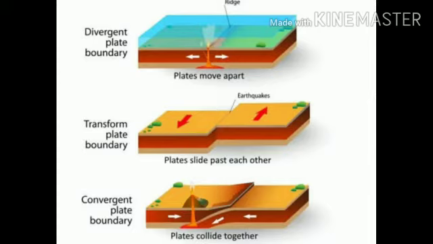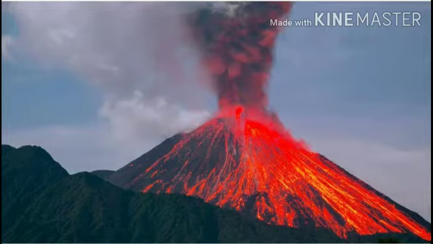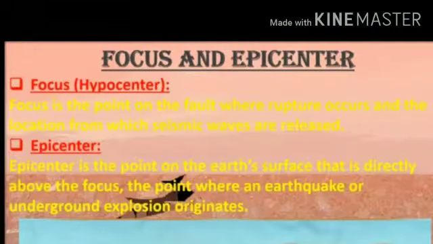Plates sliding one below each other or forming of fractures in the layers of rocks due to the tension in the interior of the earth. And the last one is occurring of volcanic eruption. So all these are causes of earthquake.